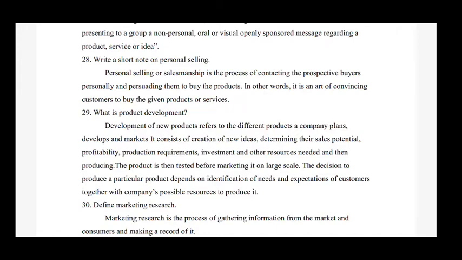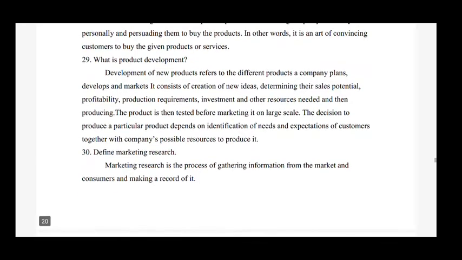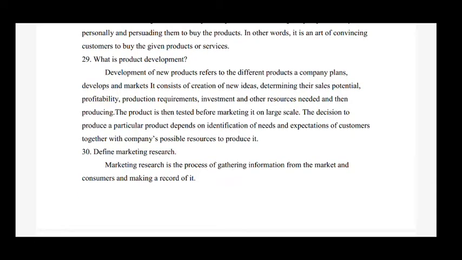So the next question is, what is product development? So the answer is, development of new products refers to different products a company plans, develops and markets. It consists of creation of new ideas, determining their sales potential, profitability, production requirement, investment and all the resources needed, and then producing.